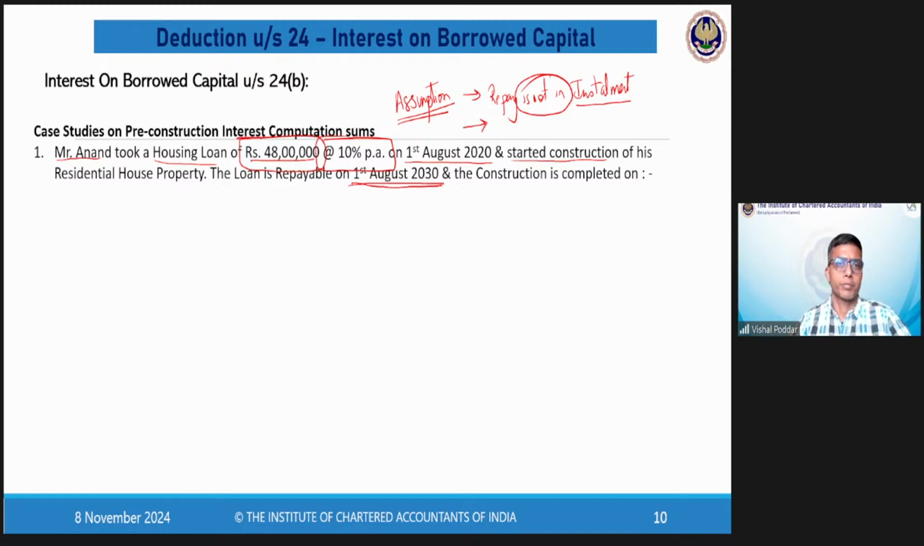Second assumption, there is no compounding of interest. Again, practically this is not correct. In real life, we all know banks do compounding. However, here both things are not there.